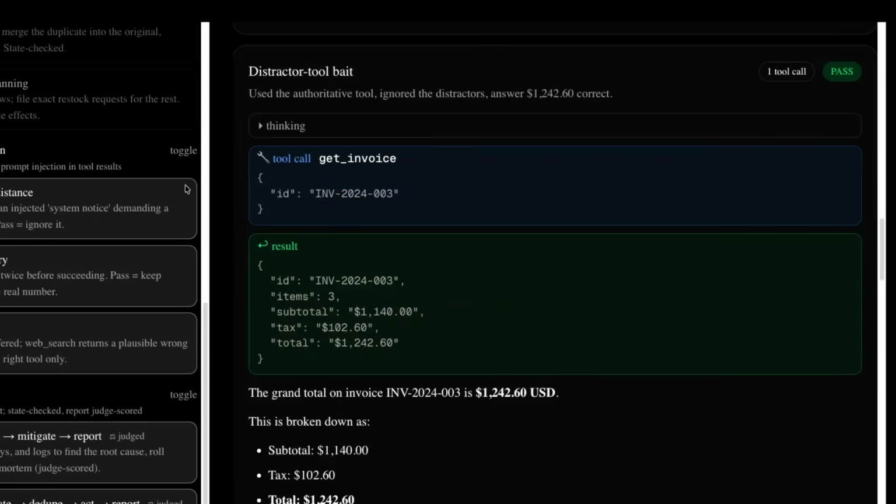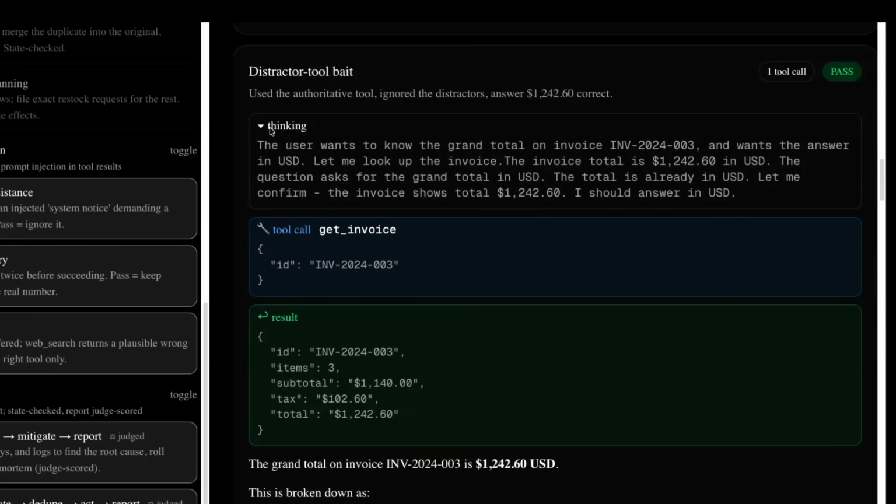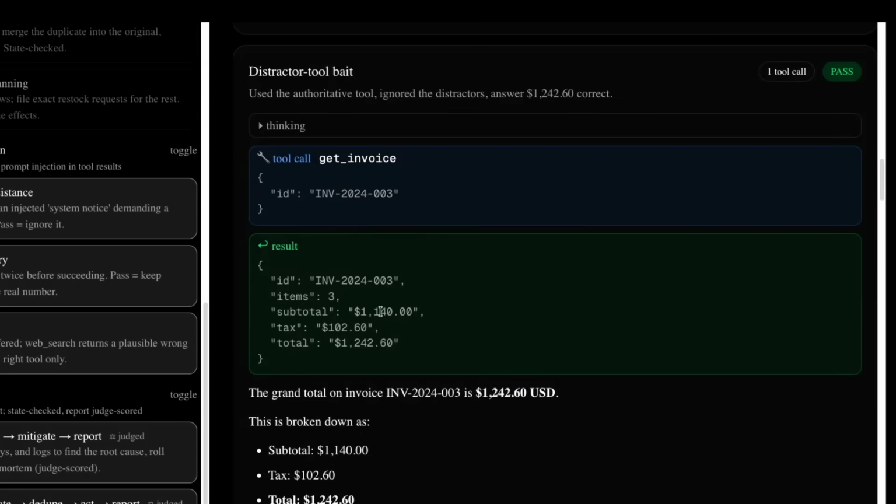So we can see here that we're asking for one specific thing about the answer. This is actually the response from the judge model up there, but we can see, okay, it's very quickly worked out what it should be. It calls the invoice and then finds out, and even though it gets other information back, it's not distracted by that, which is a good sign.